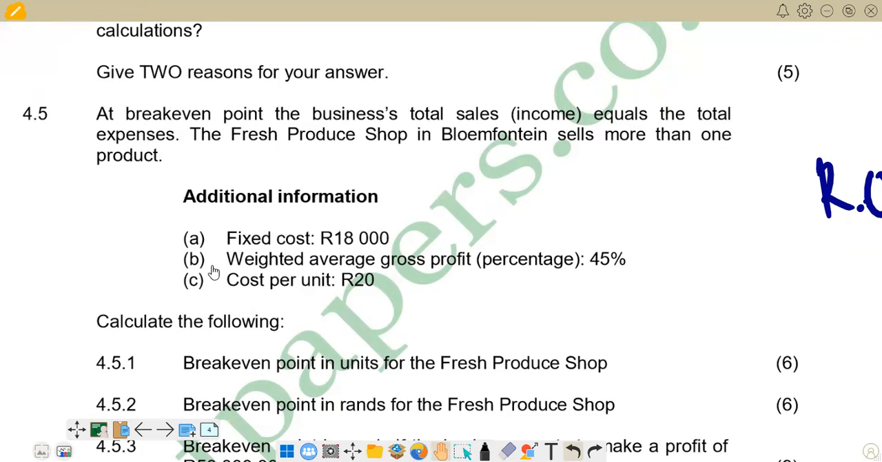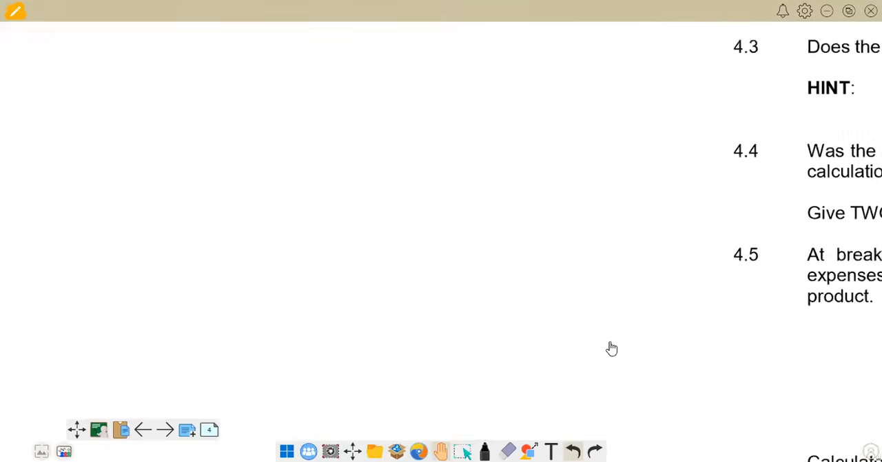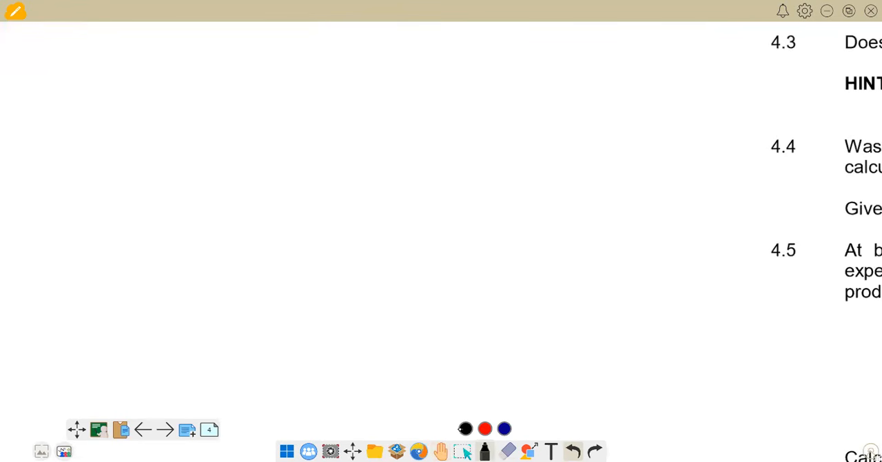And we are given additional information whereby we've got fixed cost 18,000, and then we've got weighted average gross profit percentage, which is 45%, and then the cost price per unit we are given it as 20 rand. Then the first part is saying 4.5.1, break-even point in units for the fresh produce shop.